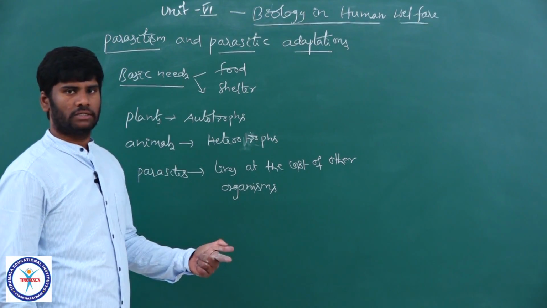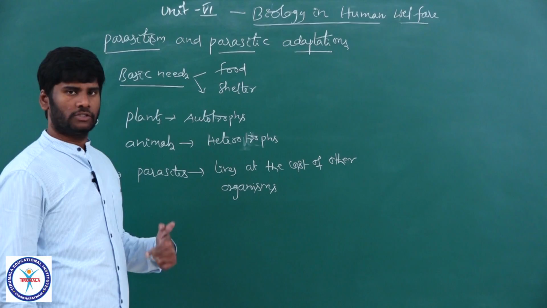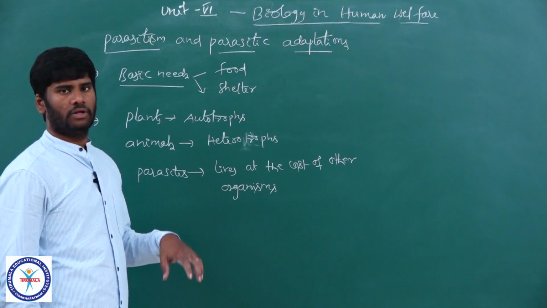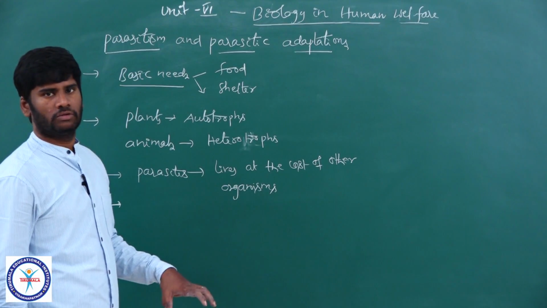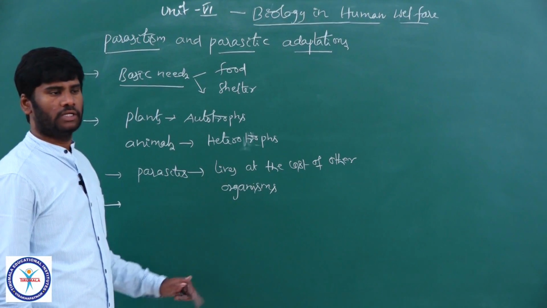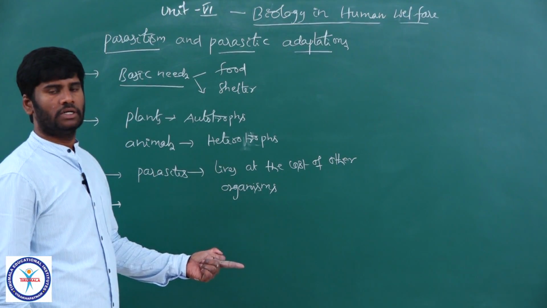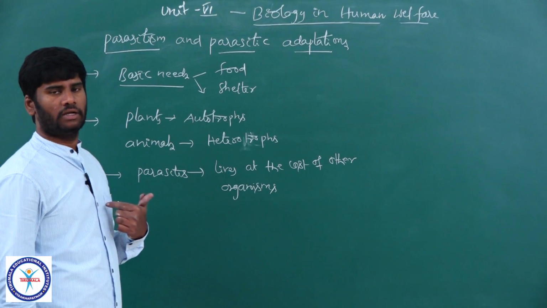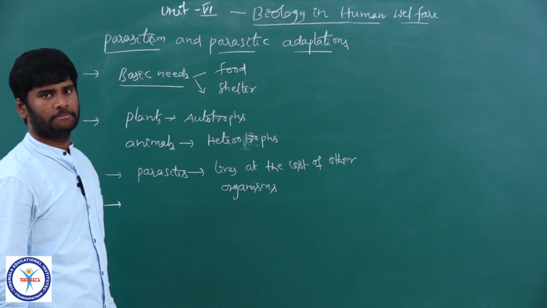So both are opposing each other. One is trying to reject, but the second one is trying to suppress the immune or defense system of the host body, right?